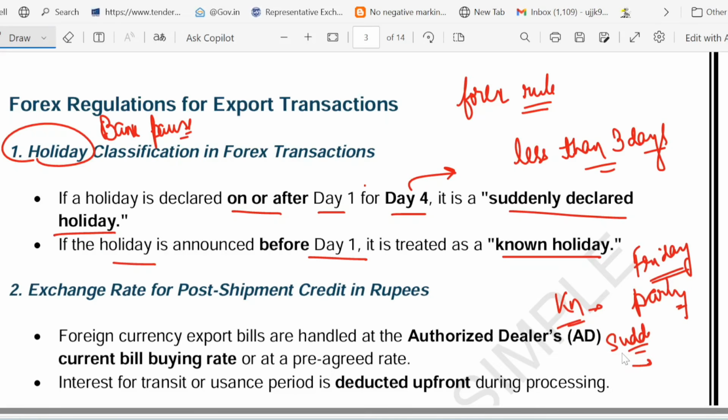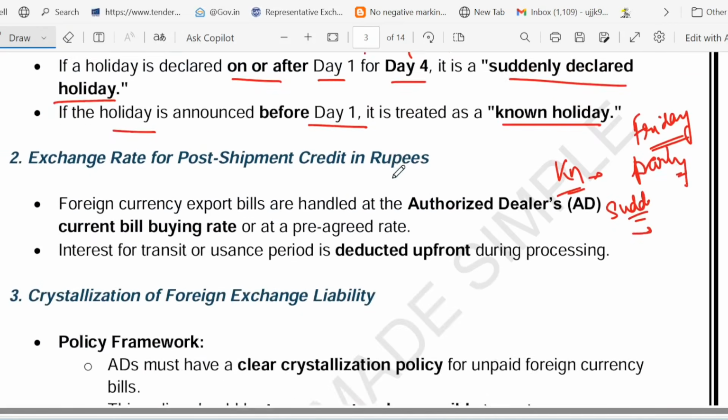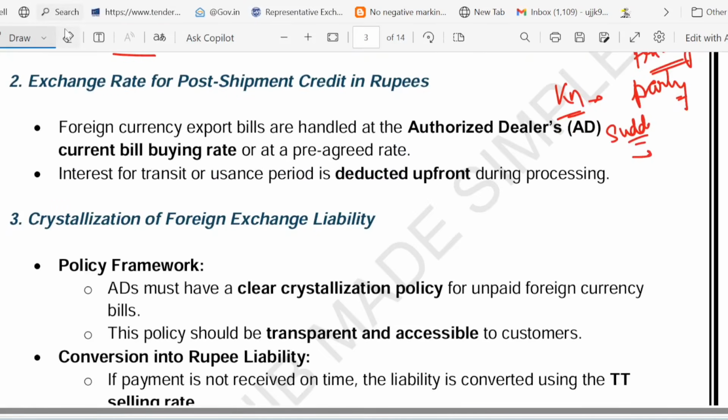Suddenly declared holiday: suppose some holiday is declared just 3 days in advance, that is called a suddenly declared holiday. And known holiday means it is pre-planned, that yes, this particular date will be a holiday. These are the two kinds of holiday which you must keep in mind: suddenly declared, and the second one is known holiday.